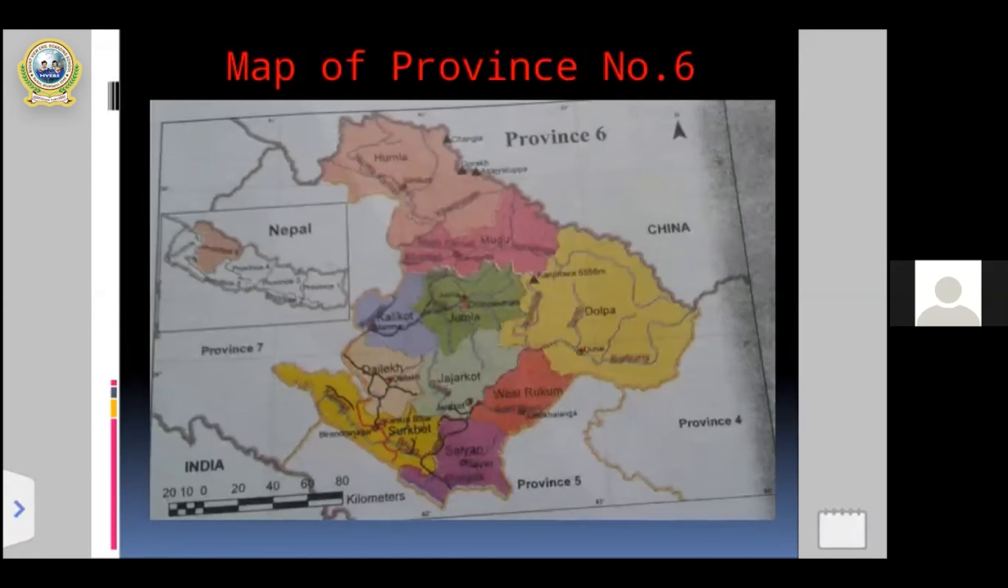As well as you can also see in the slide, the map of province number 6. We can also get the knowledge of the names of some rivers and some mountain peaks located in province number 6, so there is a great use of the map of a certain province. 1, 2, 3, 4, 5, and 6 you can also see on the screen, right?